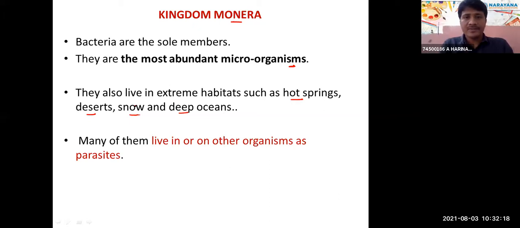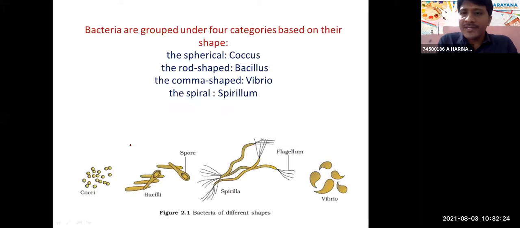Next slide. So which are the four basic shapes? We already discussed.